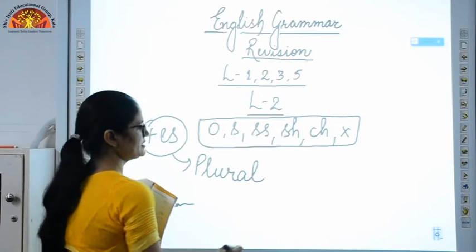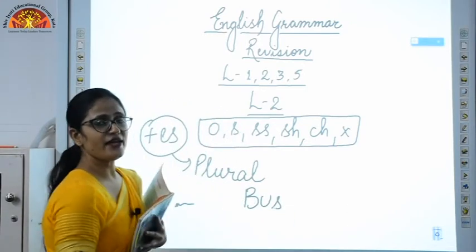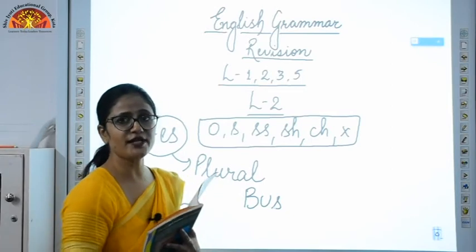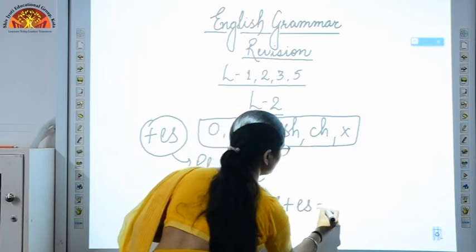Suppose my word is bus, B-U-S, bus. Now if I have to convert it into plural form, what do I need to add? I need to add ES to it. The word will be buses.